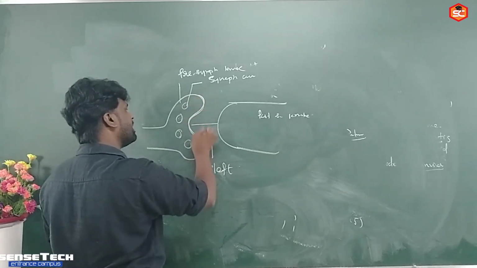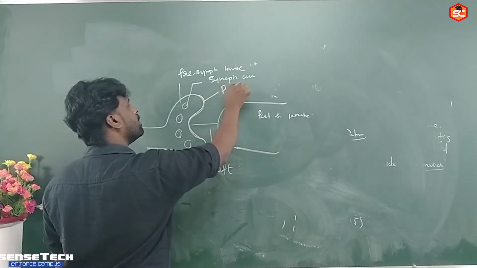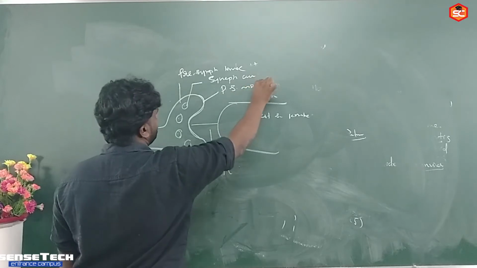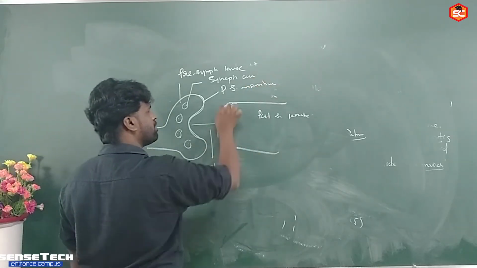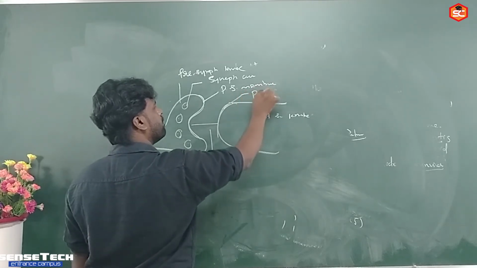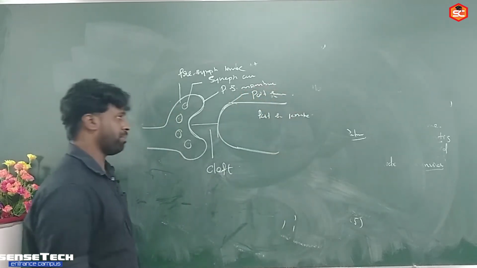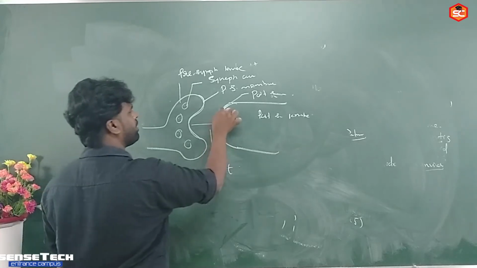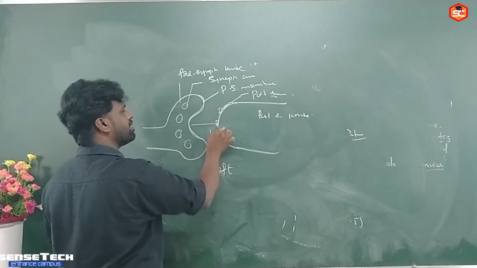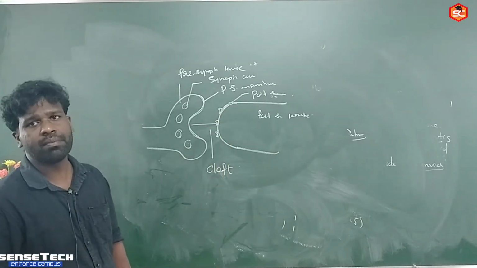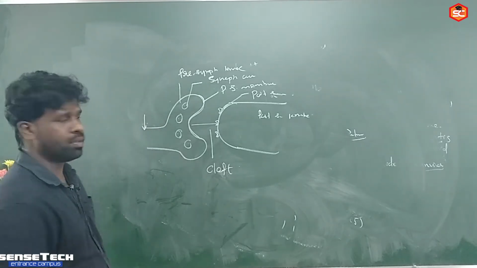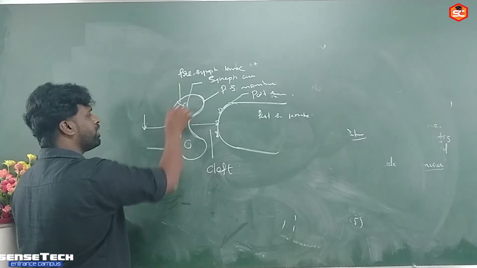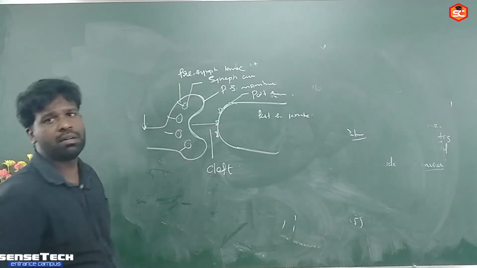This one is the presynaptic membrane. This portion is the postsynaptic membrane. This postsynaptic membrane has chemoreceptors. So when the impulse reaches here, calcium ions bind on the synaptic vesicle.